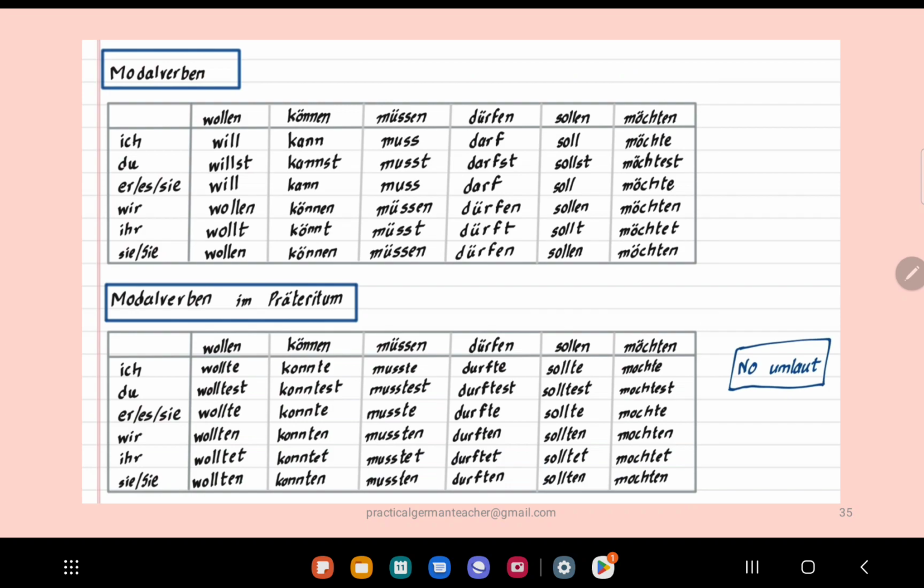These two tables together, you can go through them. Something you can remember is that you don't see any umlaut, the dot dot, when you have a modal verb in Präteritum. In the conjugation table for modal verbs in Präteritum, you don't see any umlaut. Of course, you see umlaut in the infinitive form, but not for the individual pronouns. Personal pronouns is what I'm saying.